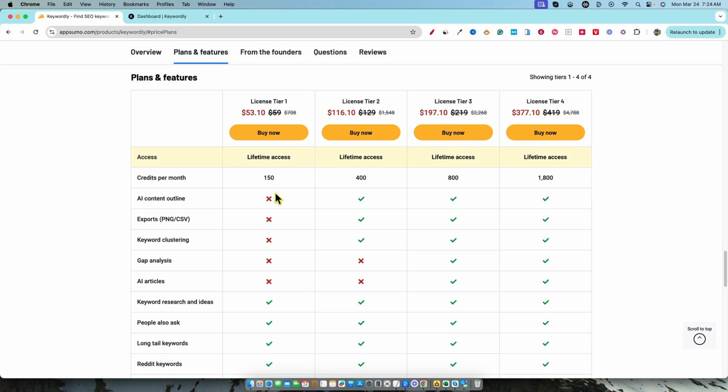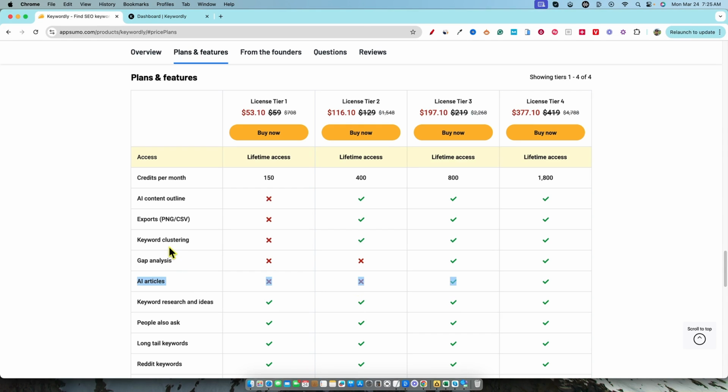And I don't like to see this right over here. This is a marketing thing, but you're going to get 150 credits per month. This is going to be the biggest separator right here, how many credits you get. But I can tell you right now, right off the bat, I'm just not pleased with seeing keyword clustering and gap analysis locked. I understand AI articles, maybe you want a higher tier. I don't think a lot of people are going to be using the article writer anyway. We all have our Koala and our Agility Writer and our SEO writing AIs. We all have our really good AI writers. And so that's not a big deal to me.